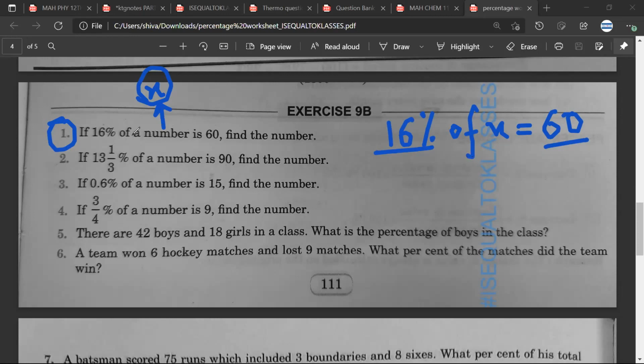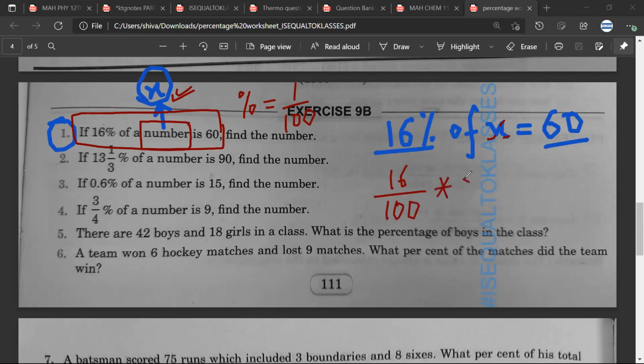So what Sarthak has done is, 16% of a number is 60. He takes this number as x. Now if you convert this line into an equation, it would be 16% of x equals 60. And then he is suggesting that percent is equal to 1 upon 100, so you write this as 16 upon 100, and of is multiplication, equal to 60. Sarthak, is it okay? Yes, sir. What should I do next?